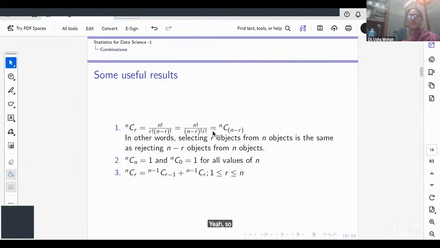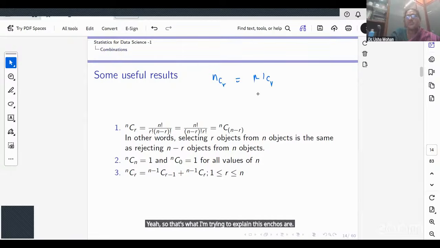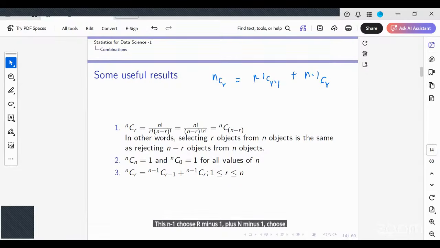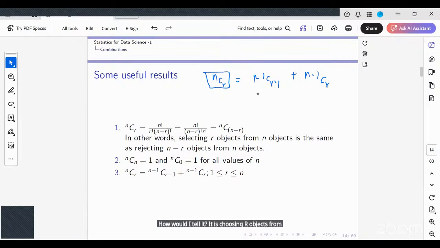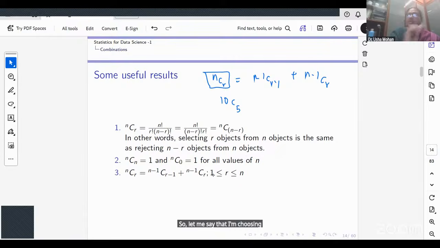Yeah, so that's what I'm trying to explain: N choose R is N minus 1 choose R minus 1 plus N minus 1 choose R. So we are fixing one object. What is your left hand side here? It is choosing R objects from N objects. So let me say that I'm choosing 5 objects from 10 objects. Is that clear? Yes, ma'am.